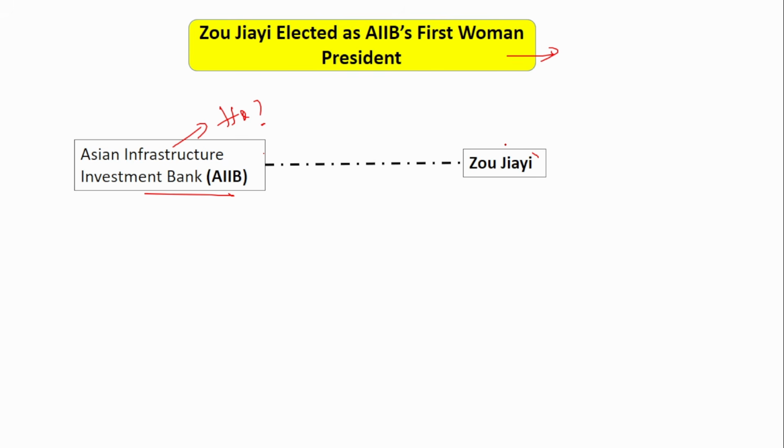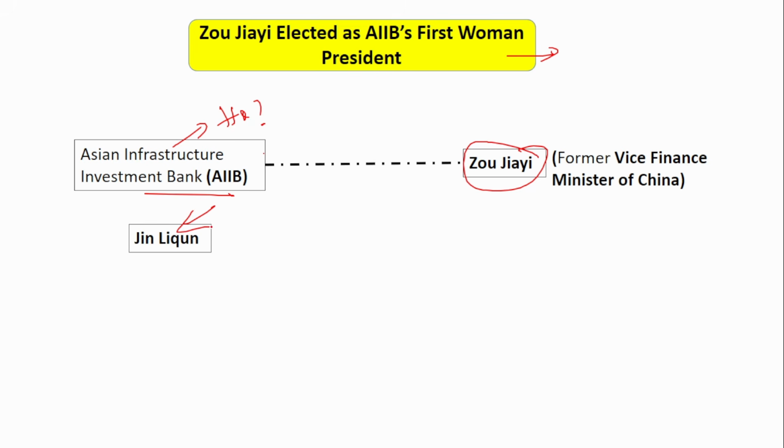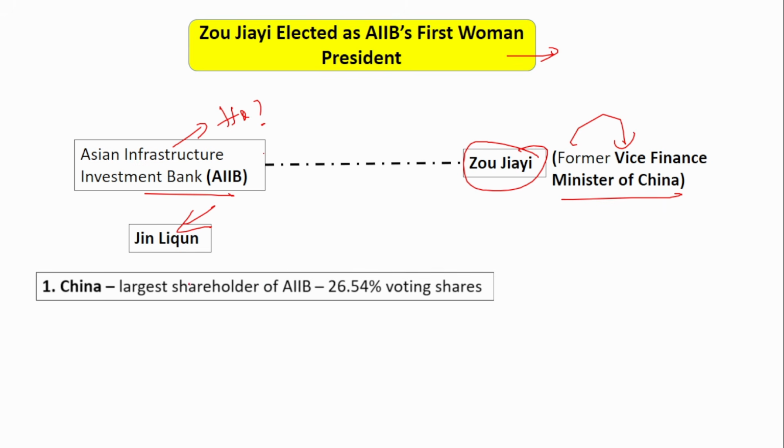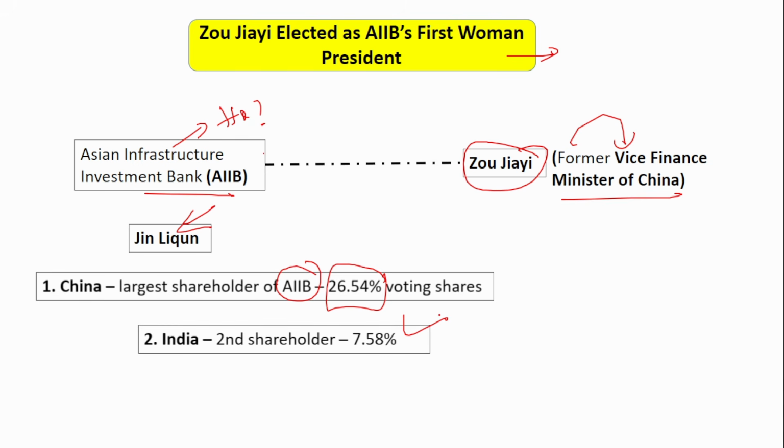It is Zhao Jie. I'm sorry, I'm not able to pronounce it right. She will be the first woman president of the Asian Infrastructure Investment Bank, and she will be replacing Jin Liqun. She was the former vice finance minister of China. China is the largest shareholder of AIIB with a 26.54% voting share, followed by India with 7.58%, and third is Russia with 5.9%. Remember the new president named Zhao Jie.